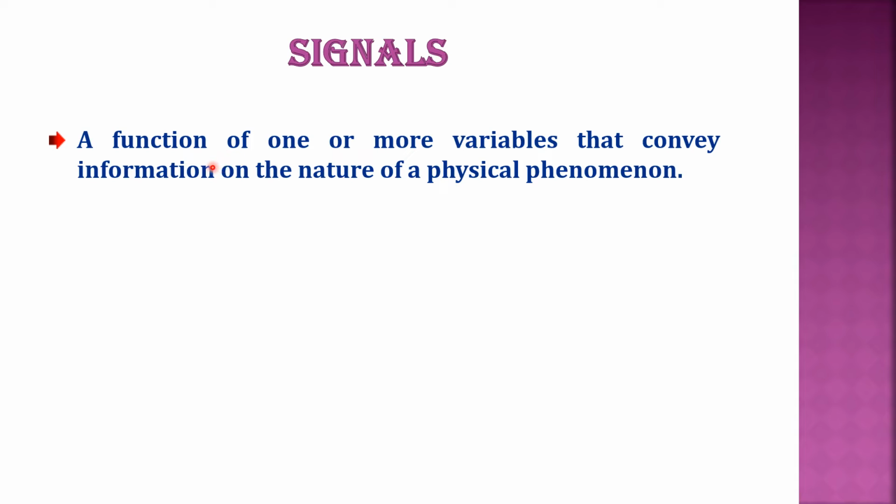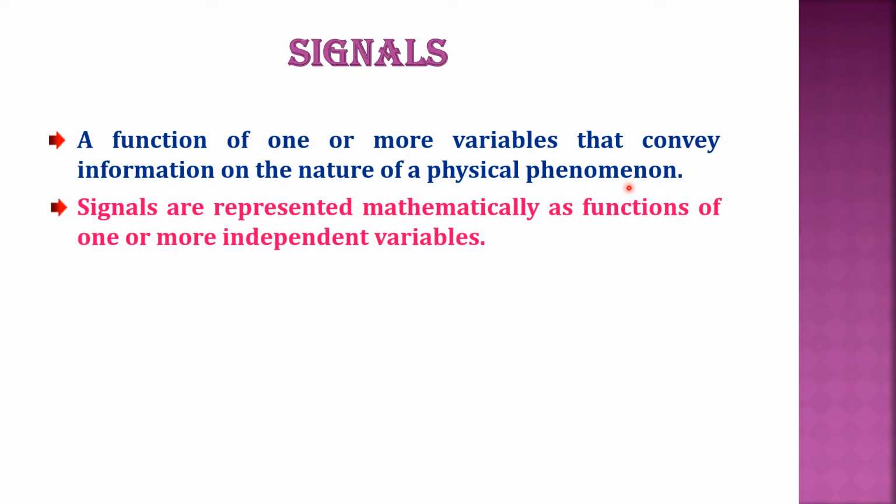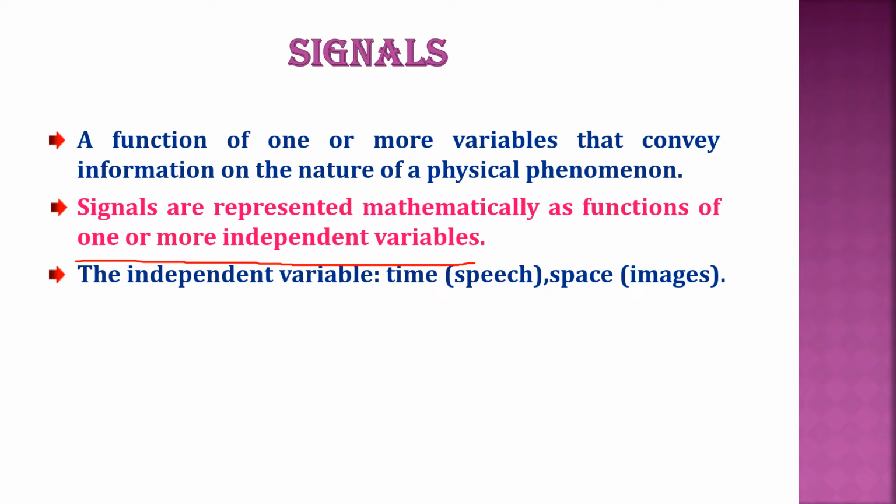Now let us look into the actual definition of a signal. As I told you already, any signal conveys information on the nature of a physical phenomenon. This physical phenomenon can be represented as a function of one or more independent variables. Now let us consider the speech signal. How do you represent speech?